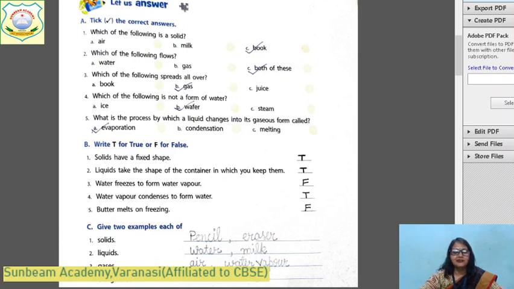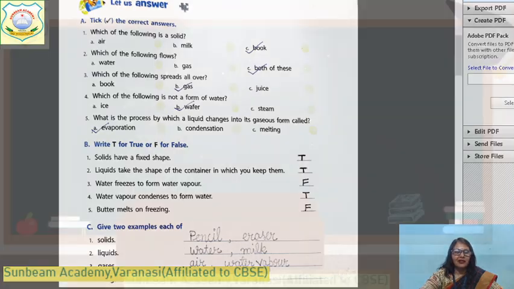Okay, children? You have learned many things. We have done the book exercises and the forms of water, how it changes from one to another. Children, you read each and every line of the question.